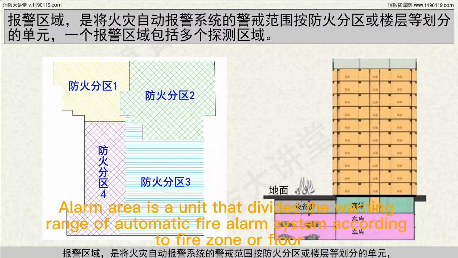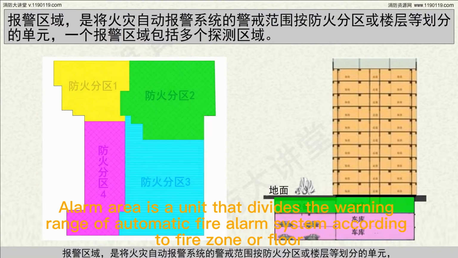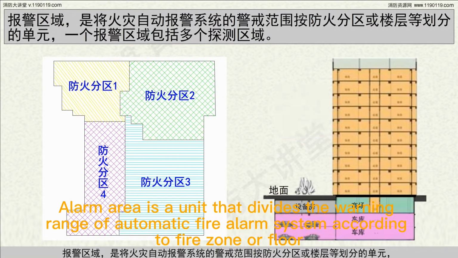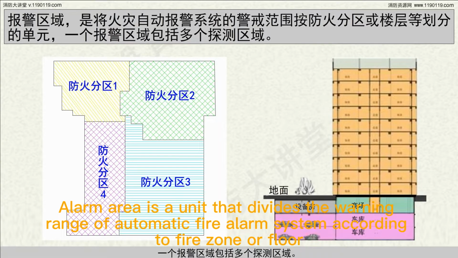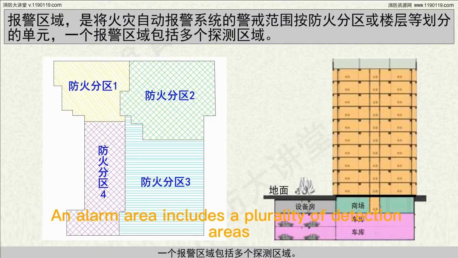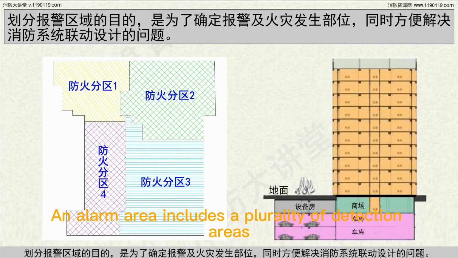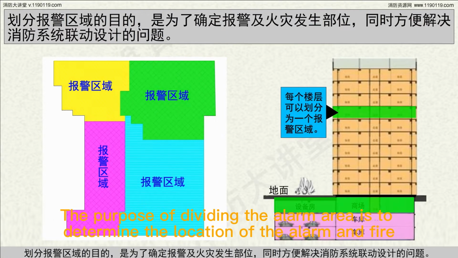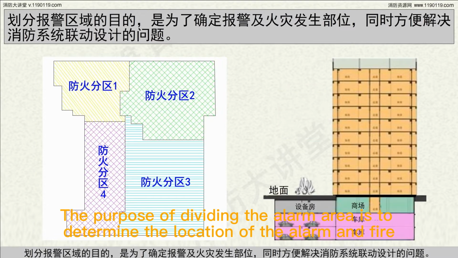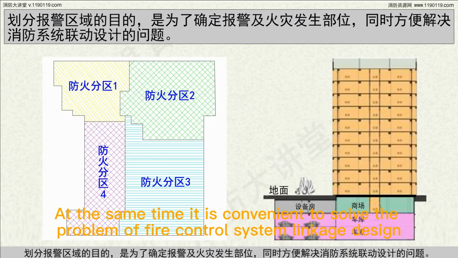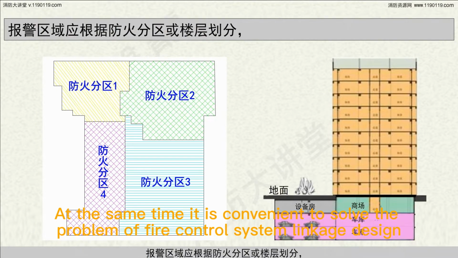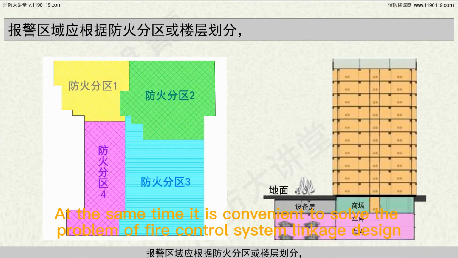Alarm area is a unit that divides the warning range of automatic fire alarm system according to fire zone of law. An alarm area includes a plurality of detection areas. The purpose of dividing the alarm area is to determine the location of the alarm and fire. At the same time, it is convenient to solve the problem of fire control system linkage design.